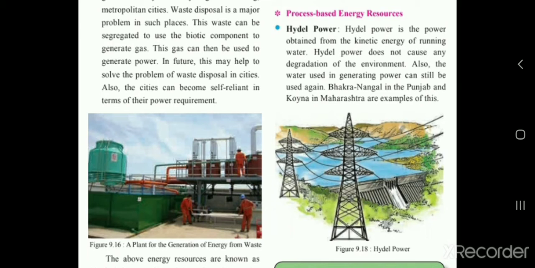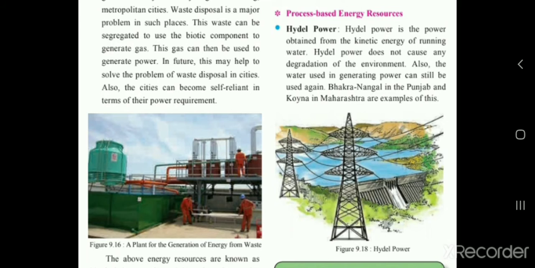Kinetic energy means, whatever thing is running, the force which is created by it is what we call the kinetic energy. Okay, so the tidal power is generated by the kinetic energy of running water. Because of the running water, they create the tidal energy. The tidal energy does not cause any degradation of environment. Also, the water used in generating power can still be used again.